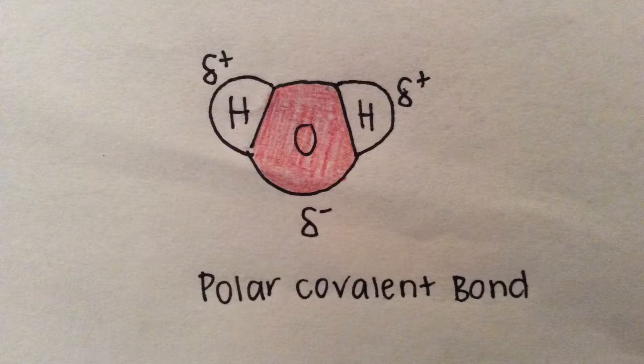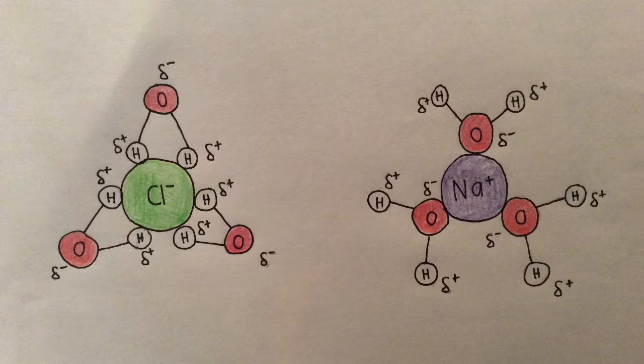Water, on the other hand, or H2O, is composed of 2 hydrogens and 1 oxygen. These atoms have a polar covalent bond, which means that they have an unequal sharing of electrons, giving the hydrogen a slight positive charge and the oxygen a slight negative charge. Because H2O has a polar covalent bond, the positive hydrogen regions of the water molecules are attracted to chloride anions, and the negative oxygen regions of polar water molecules are attracted to sodium cations.